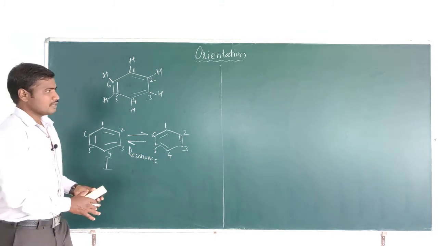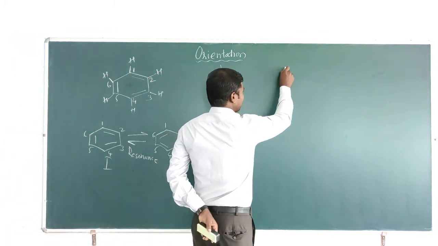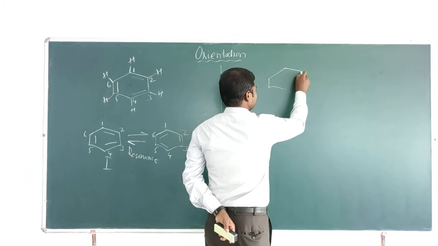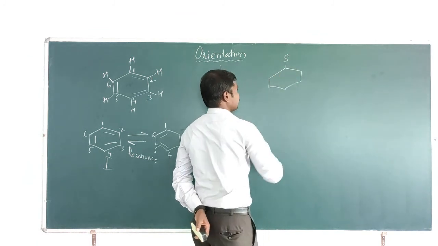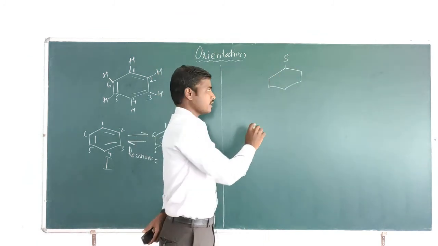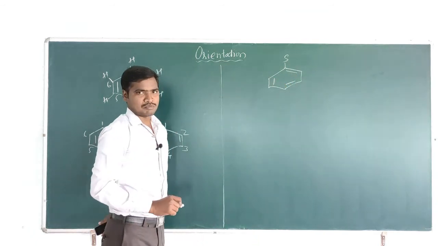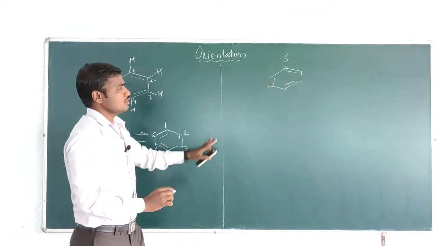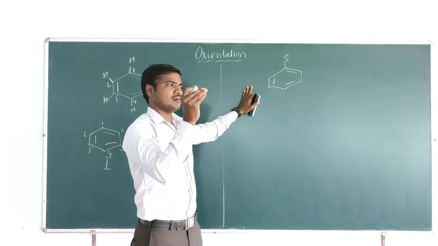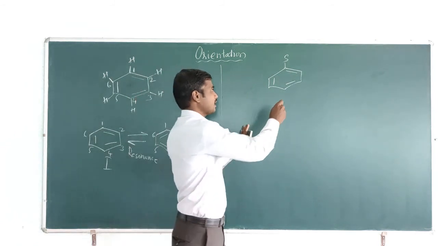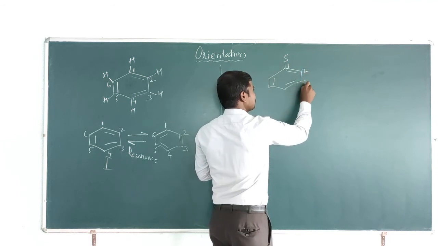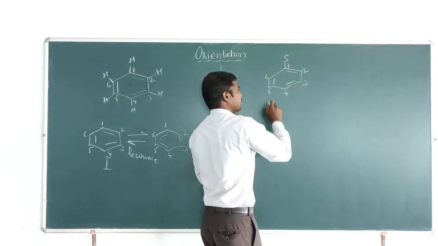But in a substituted molecule, for example a monosubstituted benzene molecule, we can number the carbon atoms like 1, 2, 3, 4, 5 and 6.